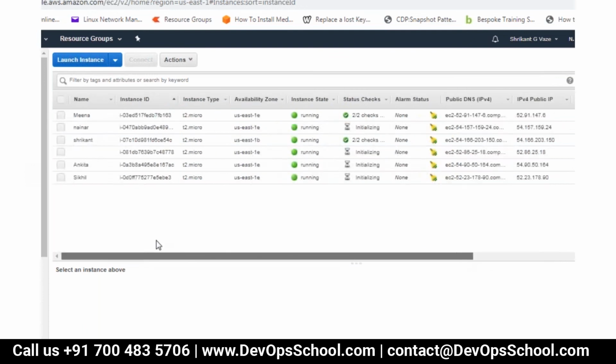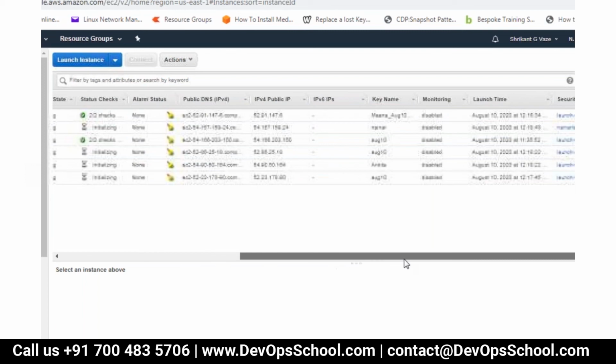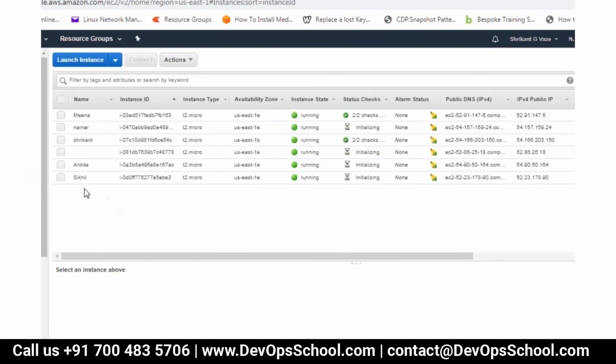Okay, so I see a couple of them there. Sikhil, you have used existing key. Don't do that. Create new key and download the key.